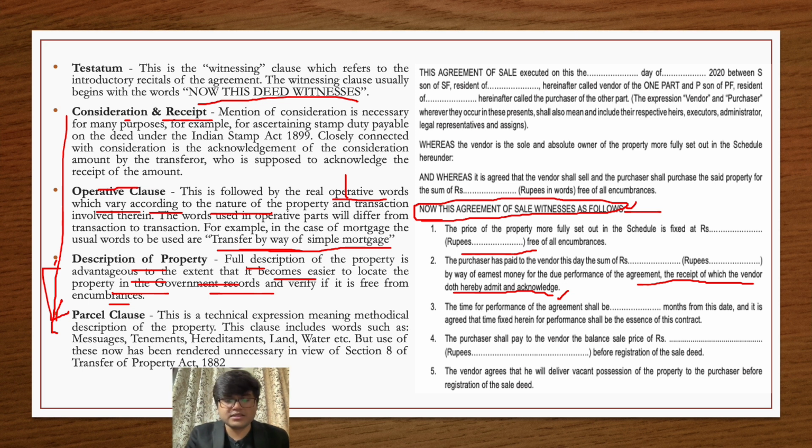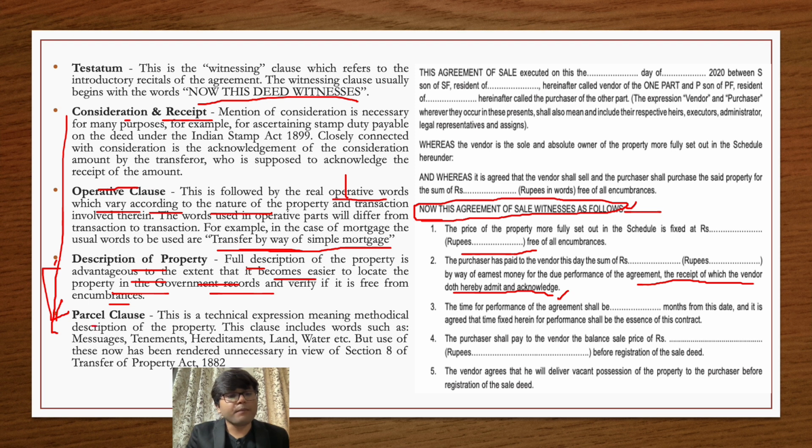Encumbrances basically means that the property is free from any claim, that it is not a disputed property, it is free, and the person who is selling that particular property has all the rights over the property. So it is very important to give a full description of your property. For example, if I am buying a particular property in North Delhi, I will mention that this is my particular house number located here between these two particular houses. So you are giving a complete detail of the property, you are not missing out on a single fact as well.